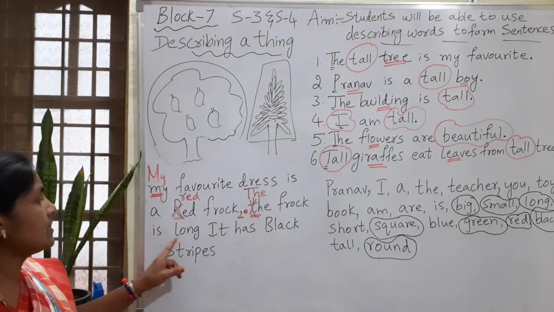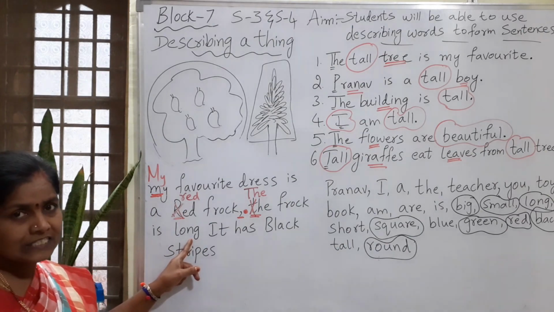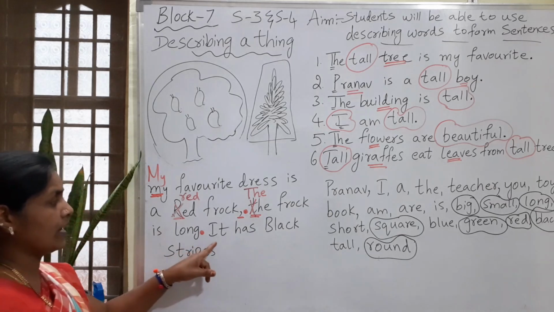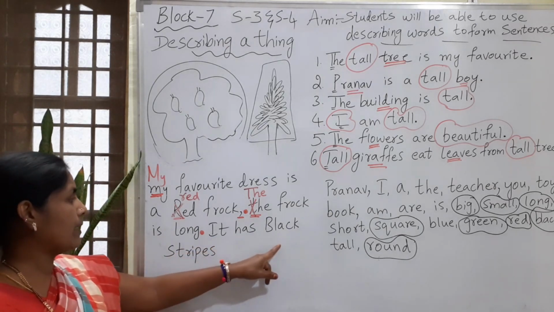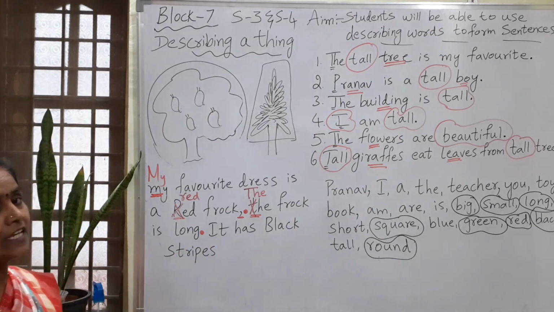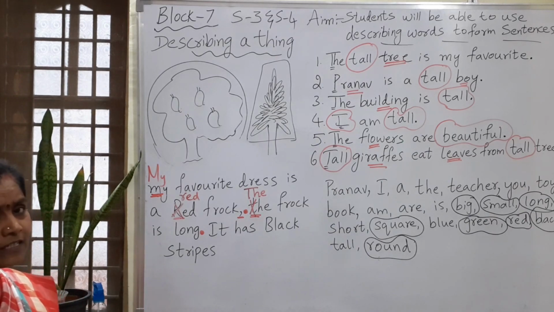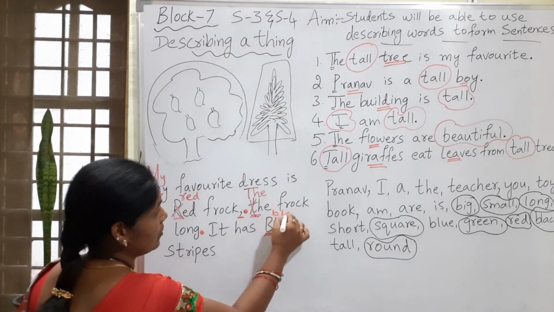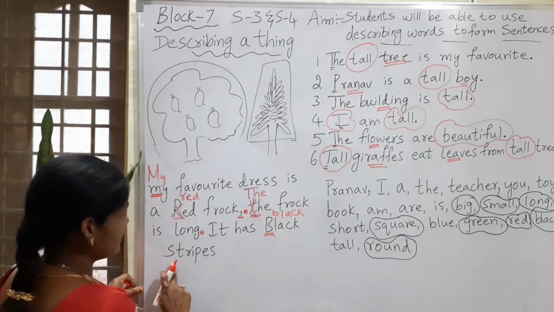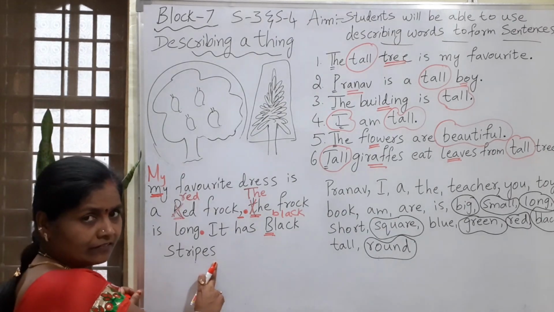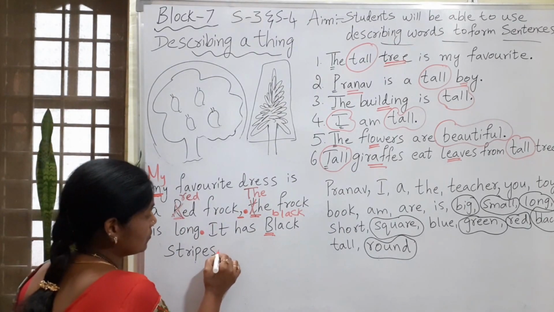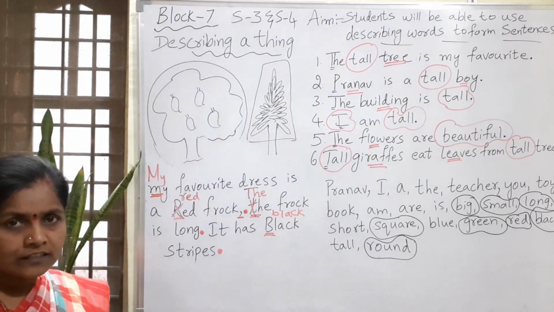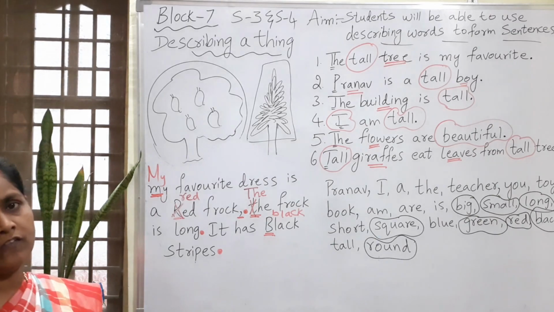The frock is long. Here also the sentence is complete. So here we should put the full stop. Here they have done it right. It has black stripes. What is the mistake here? Come on, tell me. What is the mistake here? Yes, you are right. B is the mistake. We should write down black, and once the sentence is completed, then you should put the full stop.